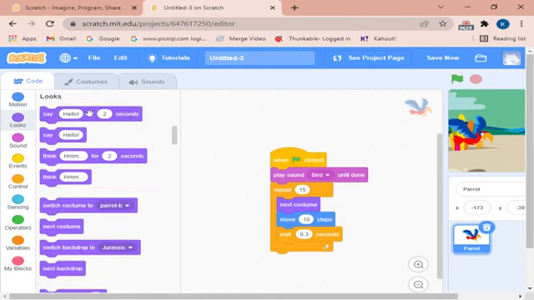We can make it say hello, like here in the text box. Once again in the text box.